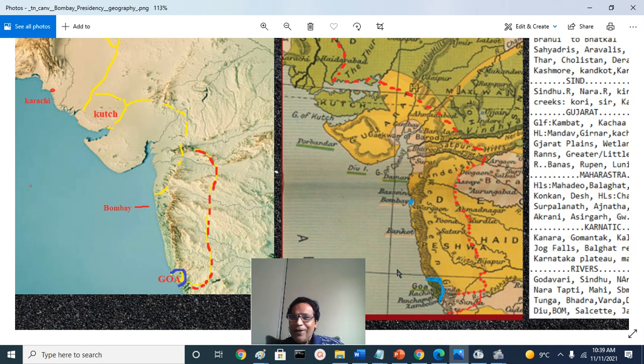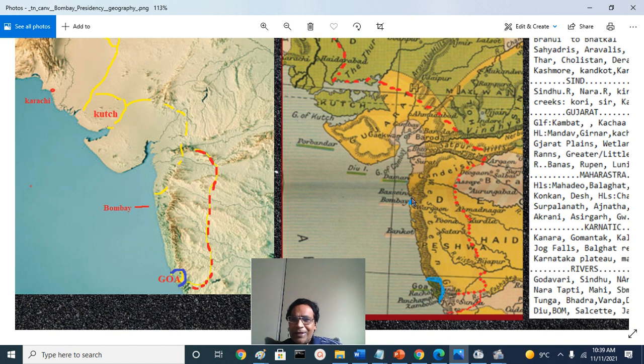Then, of course, Bombay itself was an island. There was a group of 7 islands at that time. Natural deep harbor. The British moved their western presidency, headquartered at Surat on the banks of the Tapti river, to Bombay. These 6 islands are like Colaba Island, Mahim Island, Trombay Island, Bombay Island, and so on.